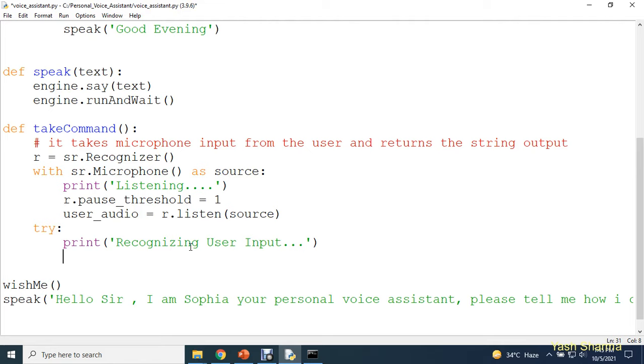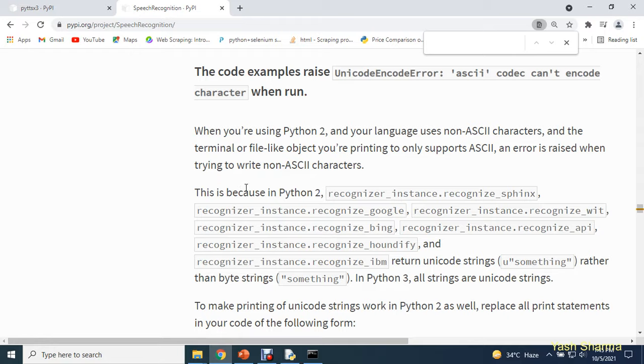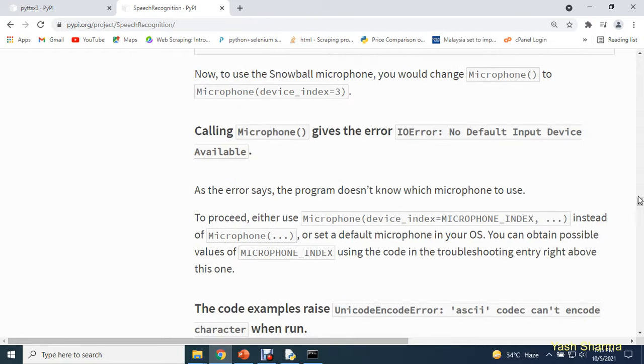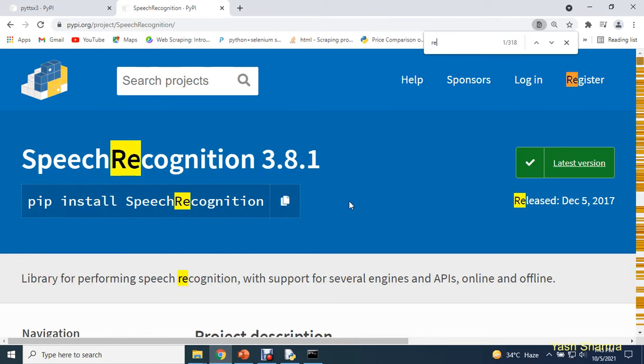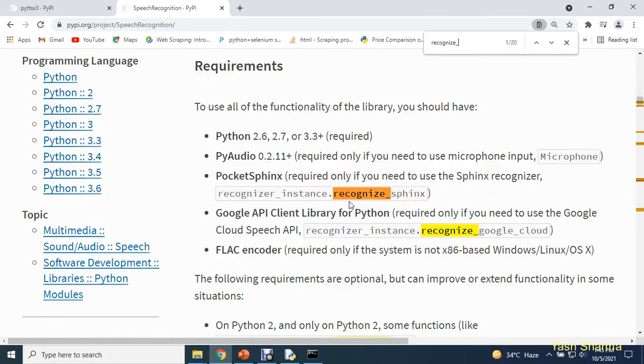And now guys, in order to recognize user voice, you can use several parameters. Okay, you can use several instances. And what do you mean by those instances? If I redirect you to its official documentation, speech recognition, here you can search recognition, or here you can write recognize underscore, okay, and here I'm going to write Google.